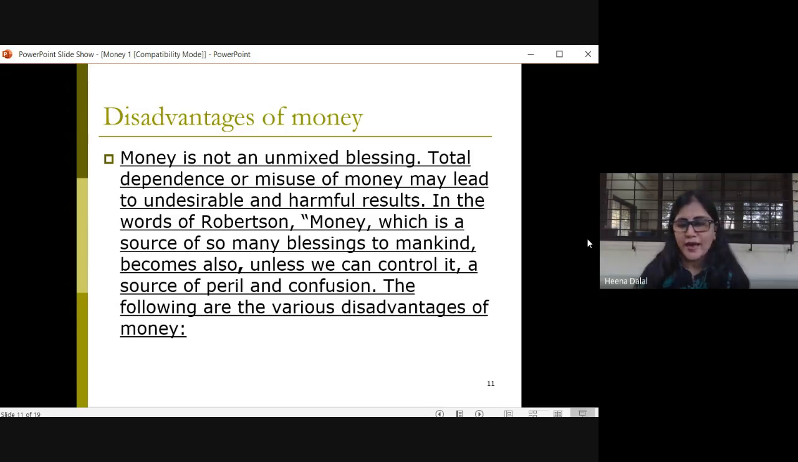So we can see that in the words of Robertson, money, which is a source of blessing to mankind, when does it become a curse?